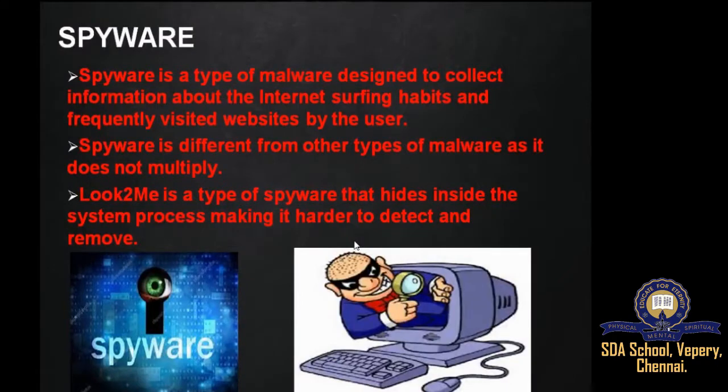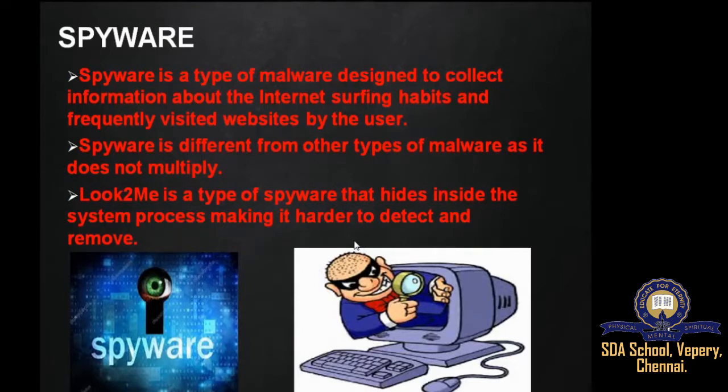The third type of malware is spyware. Spyware is a type of malware designed to collect information about the internet surfing habits and frequently visited websites of users. On the basis of websites visited by the user, advertisements start appearing on the screen of the computer system in the form of banners and pop-ups.